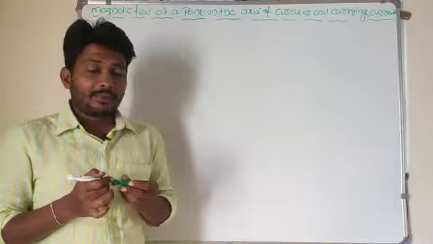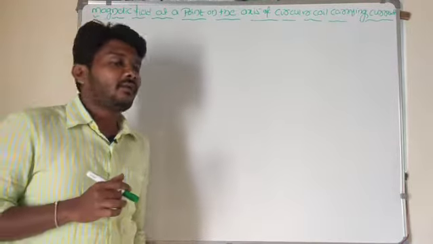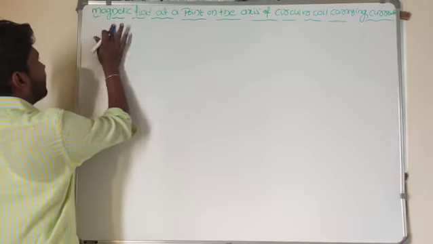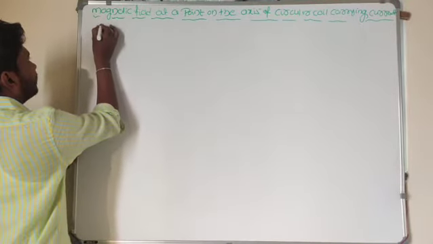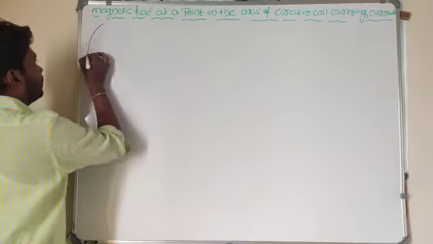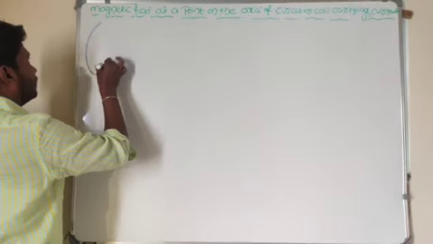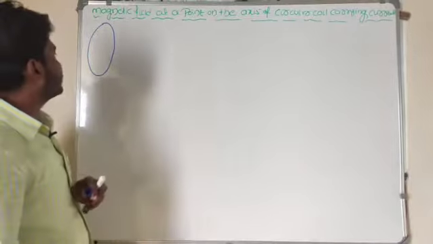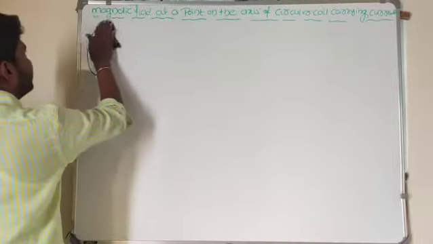Okay, for example, first let me take one circular coil here. So this is one circular coil. I will redraw it. Wait a minute.